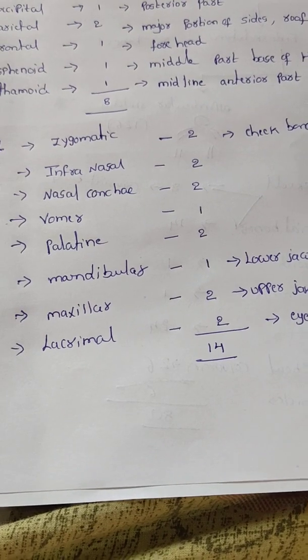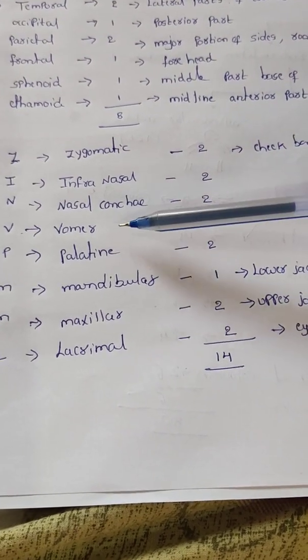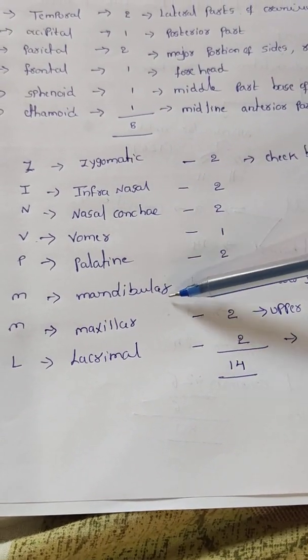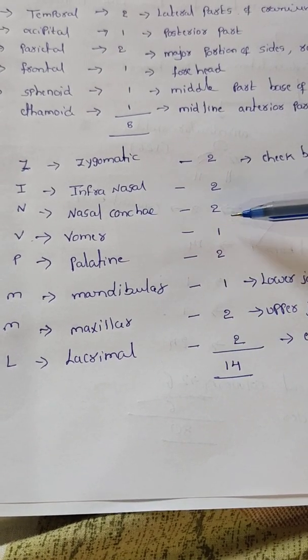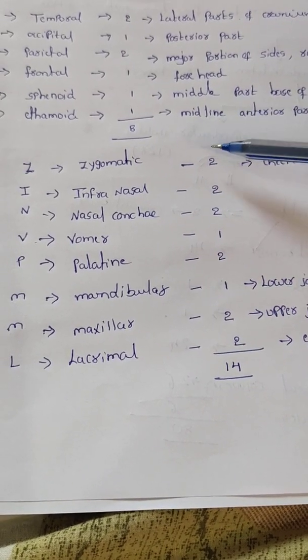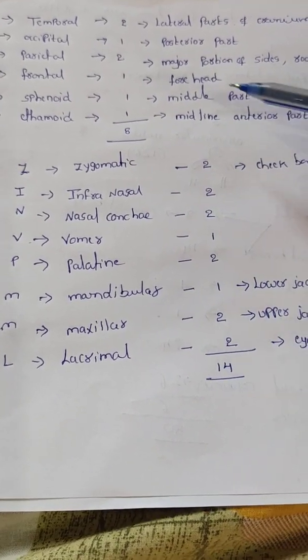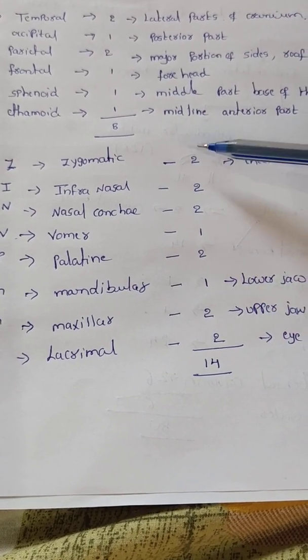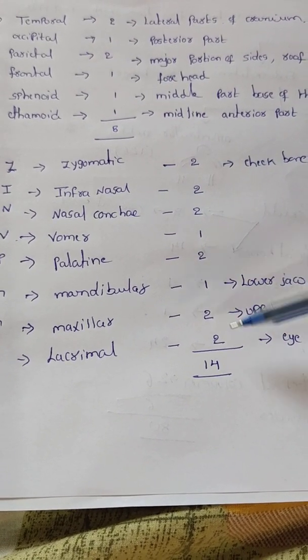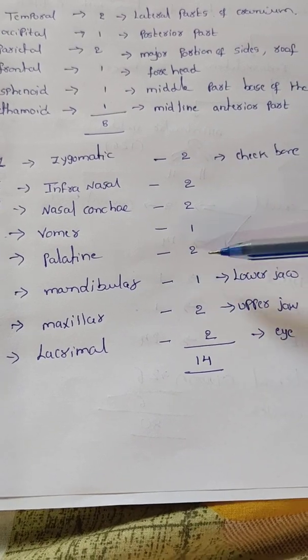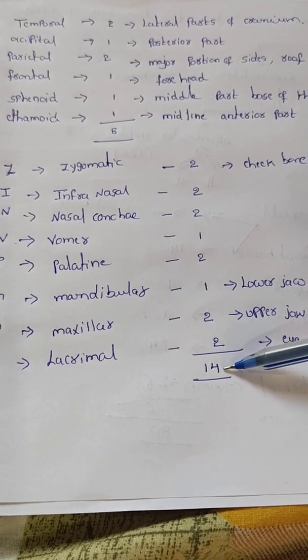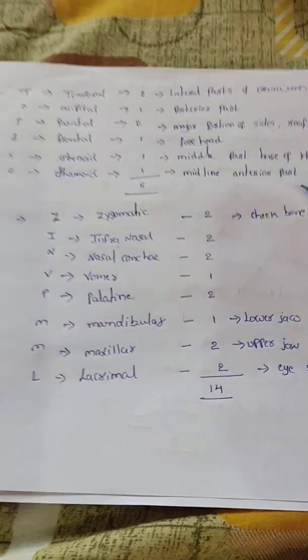Among these, vomer and mandibular, these two bones only are unpaired, the remaining are all paired. The digital code for this is 222. Totally how many bones are present? 14 bones are present.